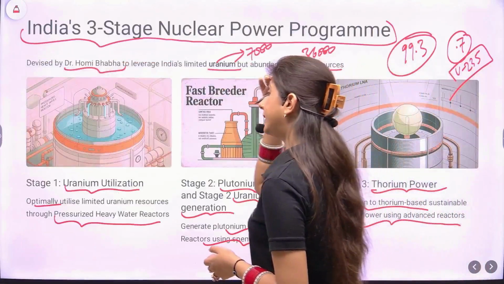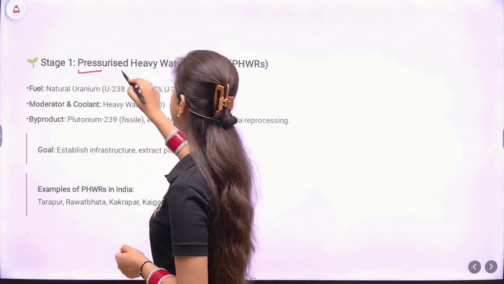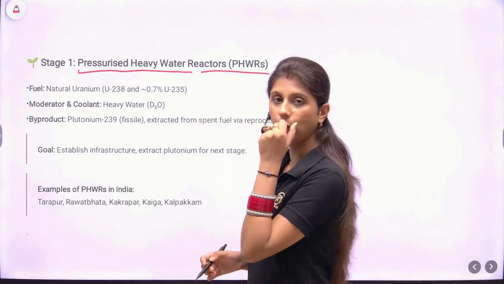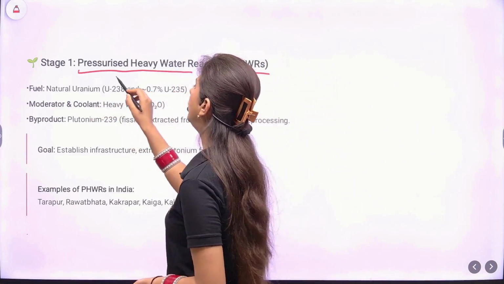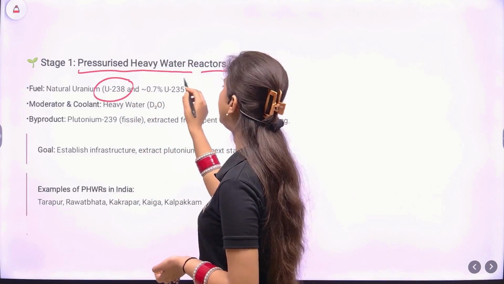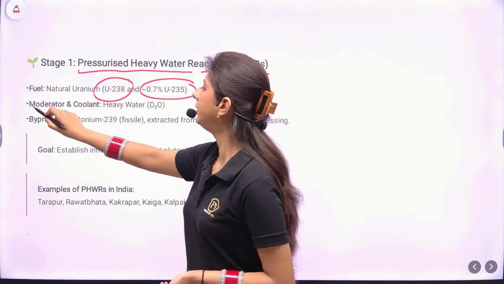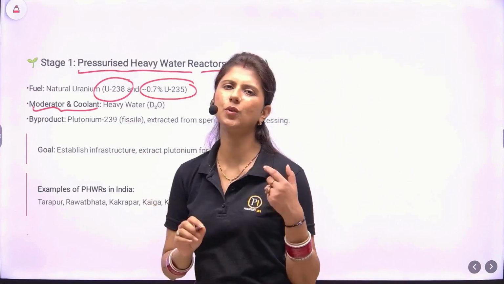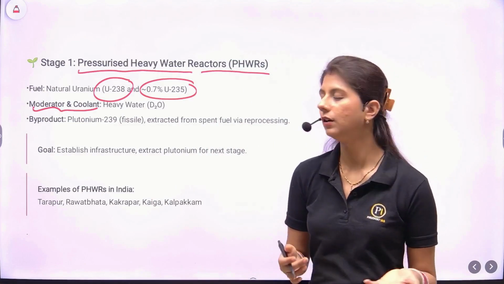So yes, the first stage, pressurized heavy water reactor. Basic things you need to keep in mind. What is the fuel over here? It is natural uranium. Now, as already mentioned, natural uranium comprises uranium-238, which is not a good fissile material, but it has uranium-235, which is very little. So we'll use this fuel. Then we'll use the moderator and coolant as well. Each reactor uses a moderator and coolant, but in the fast breeder reactor, we'll see how we can skip the moderator.